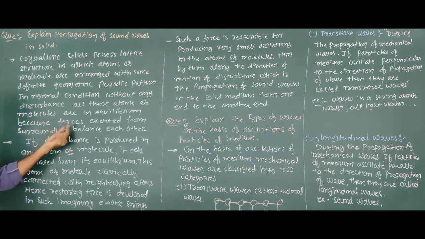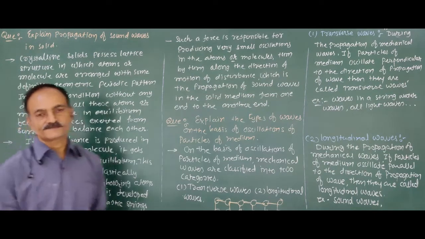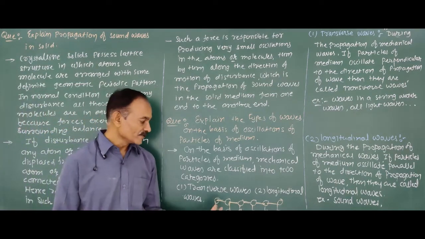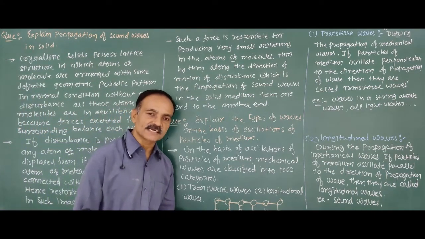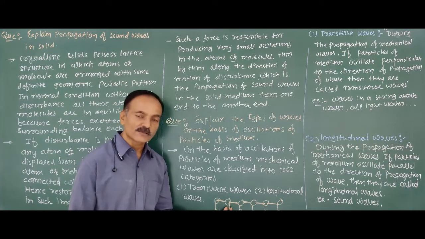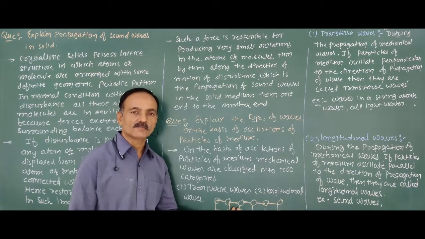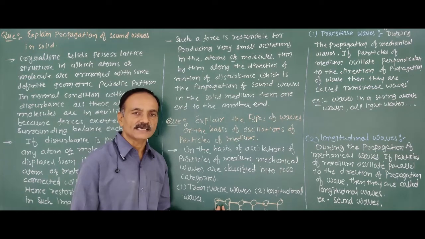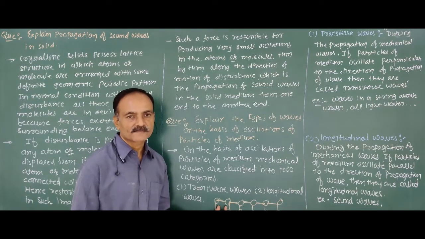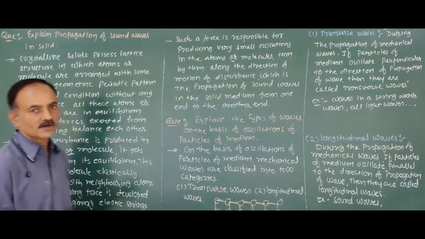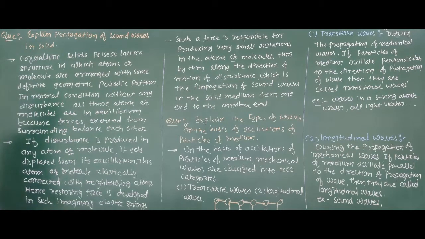Because the forces exerted from the surroundings balance each other. Due to the intermolecular forces exerted between the molecules or atoms, all the atoms are in equilibrium position in a lattice structure of a crystalline solid.